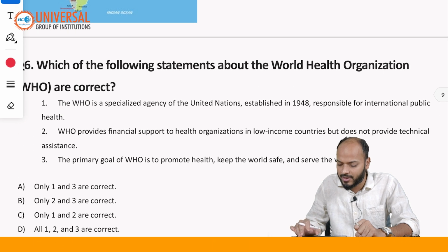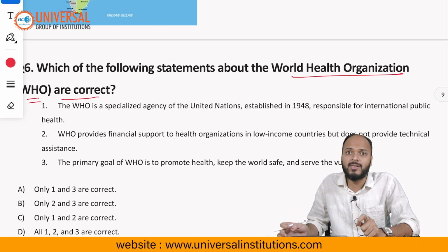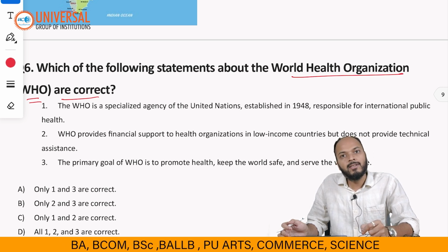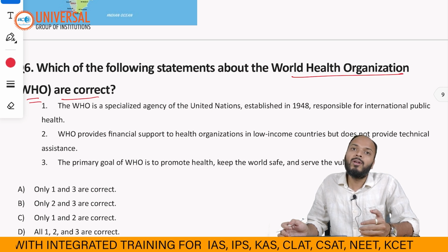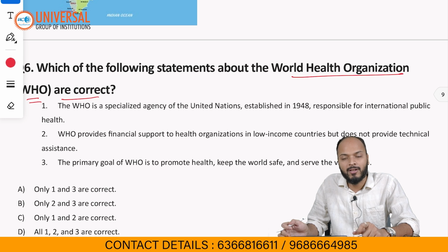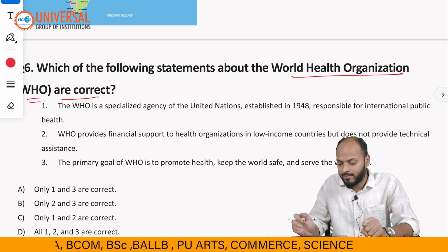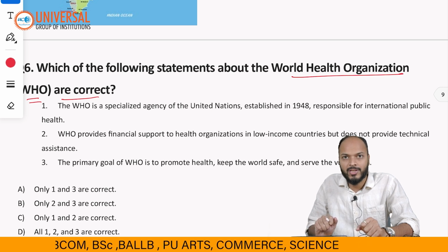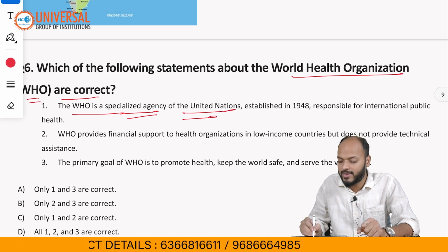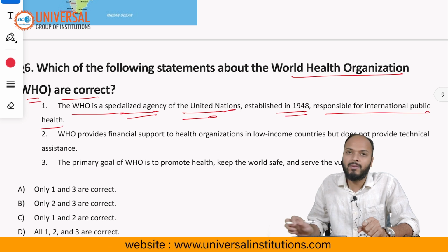Moving forward to the next question, it is about the World Health Organization, WHO. This topic was in the news because the new US government, the Trump administration, took as its first decision to pull the US out of WHO. This was a very important topic when the US decided to quit WHO. We'll be discussing three statements about WHO now.